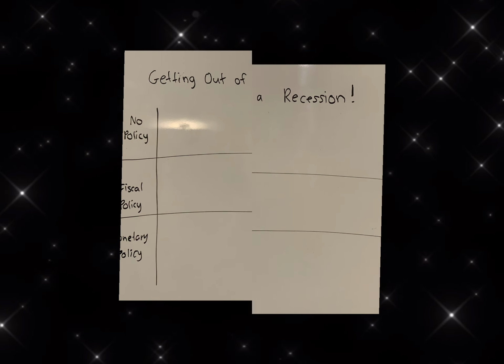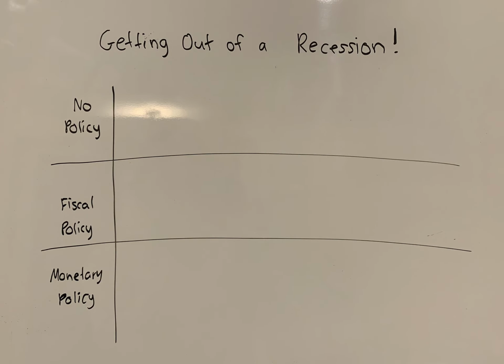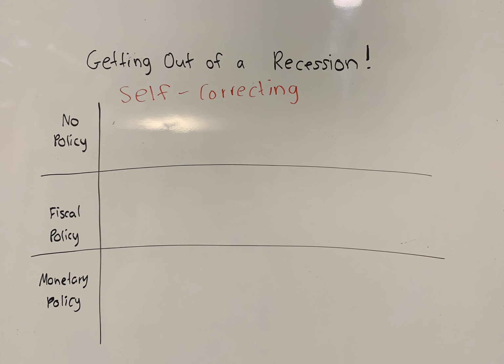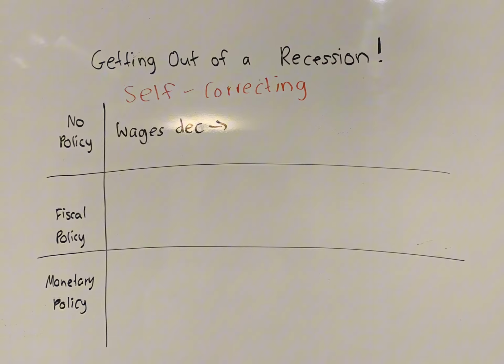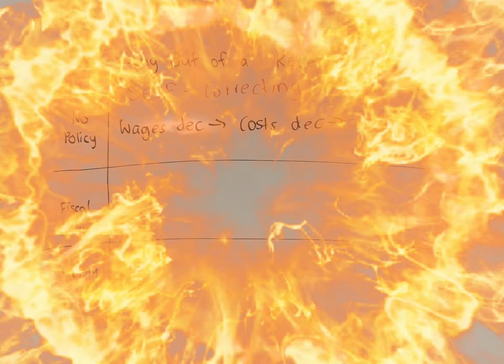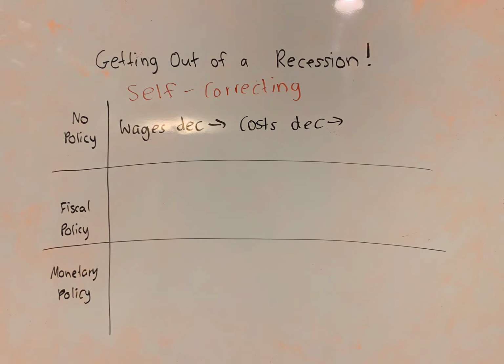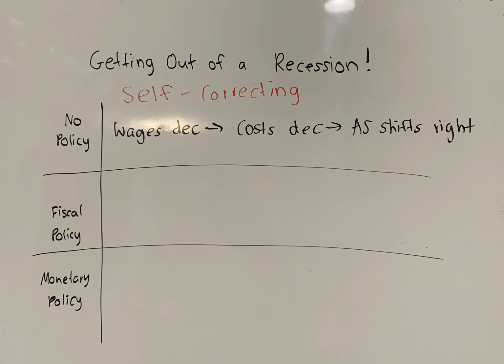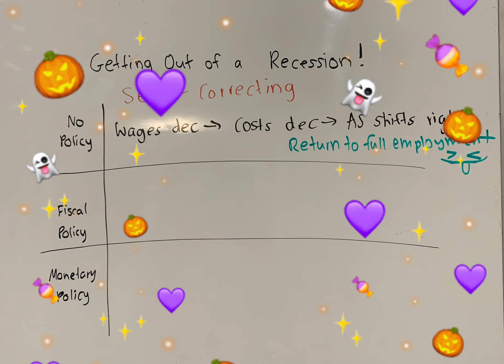Okay, let's focus on getting out of recession. Well, we know if we do no policy that the economy will be self-correcting. So, wages would decrease, which would lead to costs decreasing. And therefore, the aggregate supply will shift to the right. And we will return to full employment in the long run.